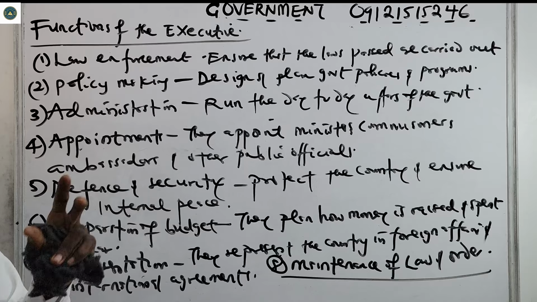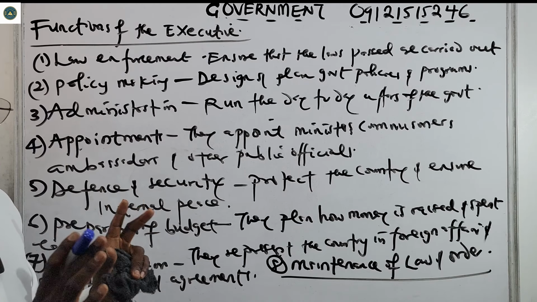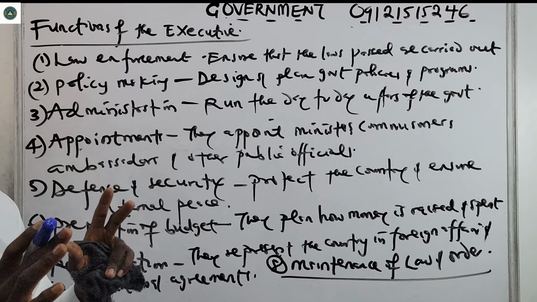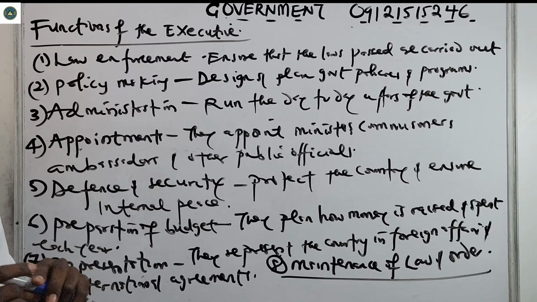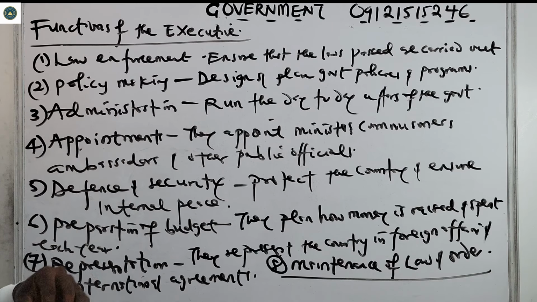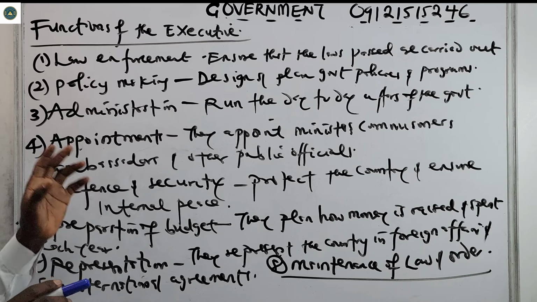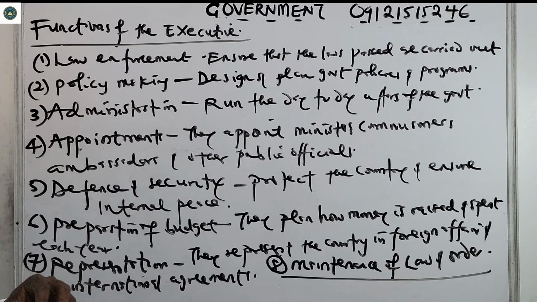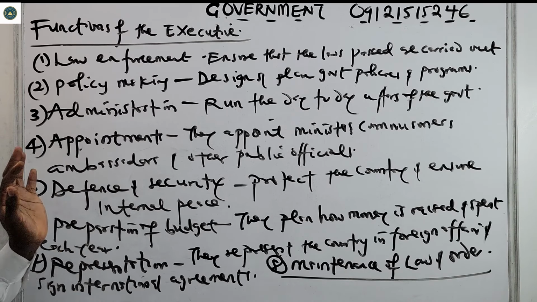The army and other relevant agencies ensure that there's maintenance of law and order in the country. So these are the functions of the executive: law enforcement, making sure they enforce the laws that have been passed by the legislature; policy making, administration, appointment, defense and security, preparation of budget, and representation. Very, very important. Also, maintenance of law and order.